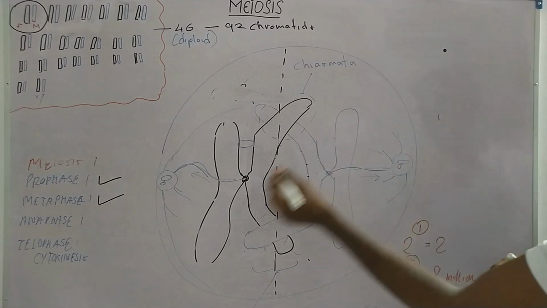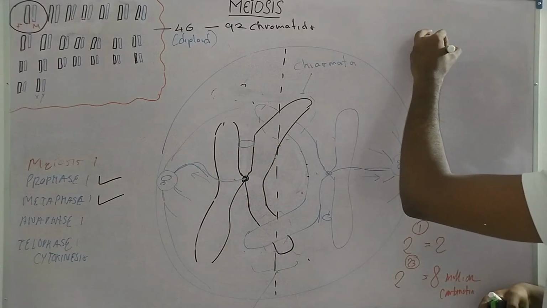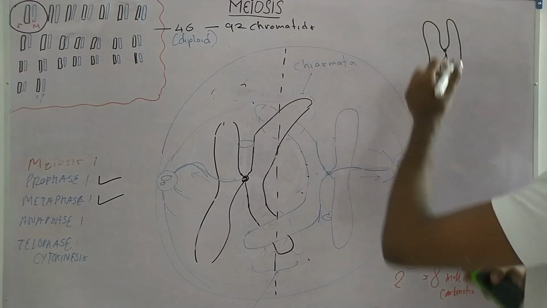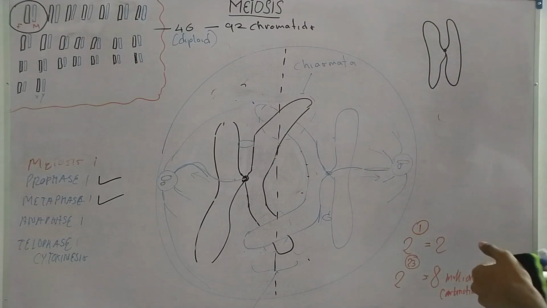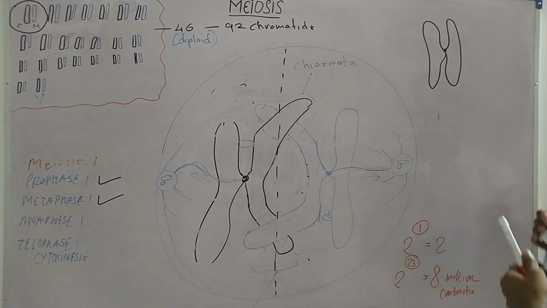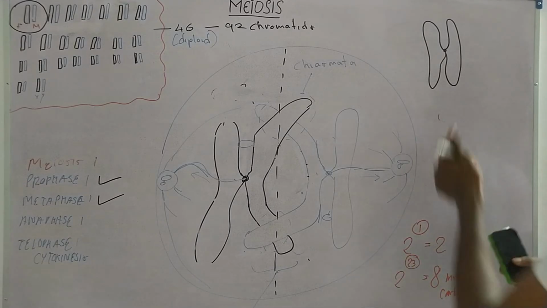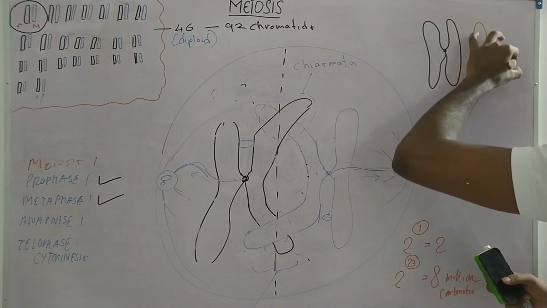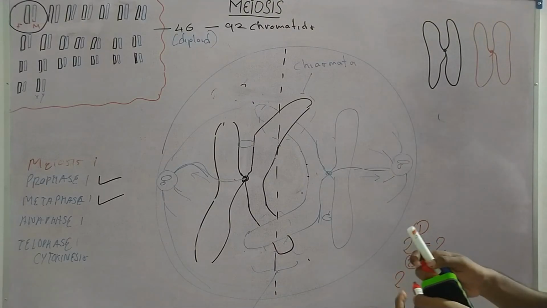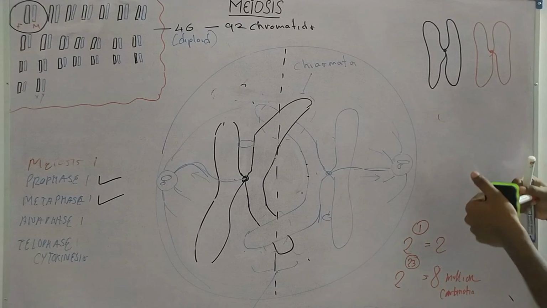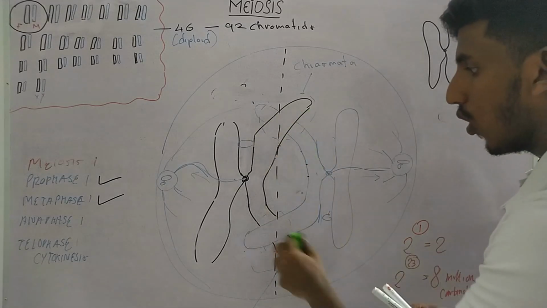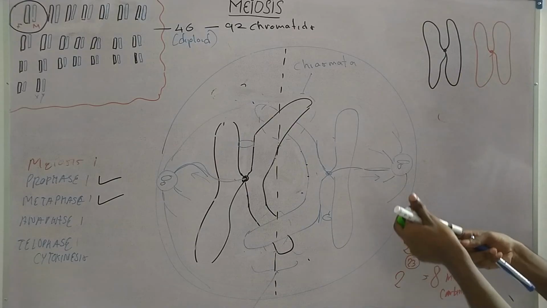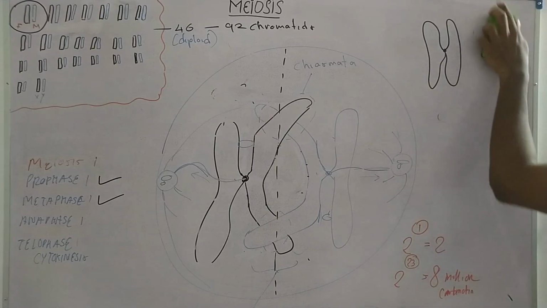So this is the maternal chromosome, right? The father's. So this is how it was originally. And this was our paternal chromosome with its sister chromatid. And this is how it was originally. Right? When we started the process of meiosis, this is how they looked. Now, after crossing over their regions, how are they going to look? They are going to look like this. Sorry, I'll draw it in blue.